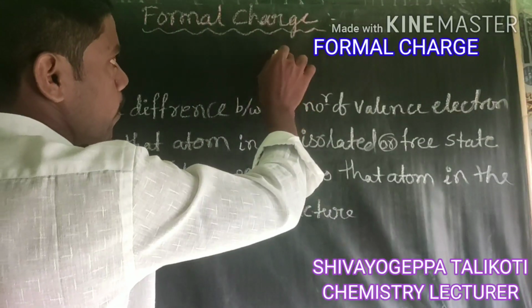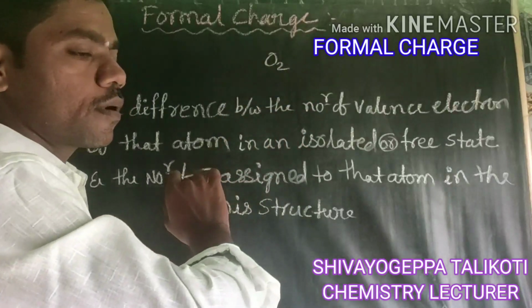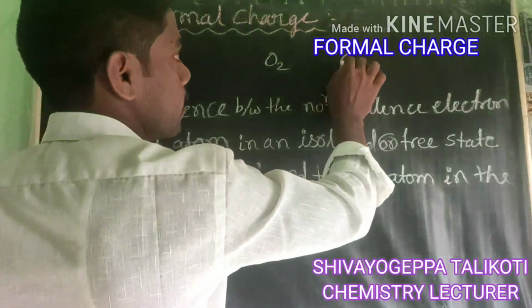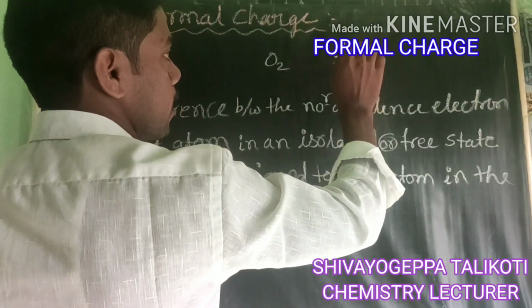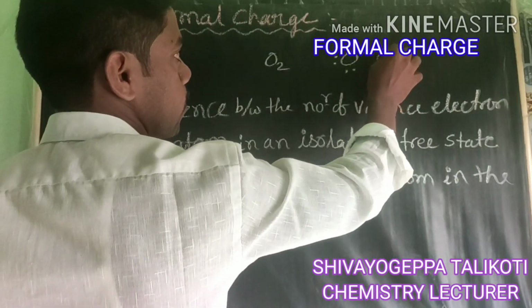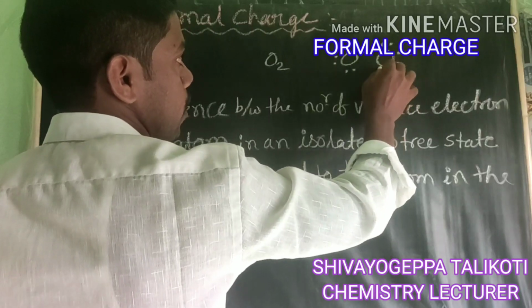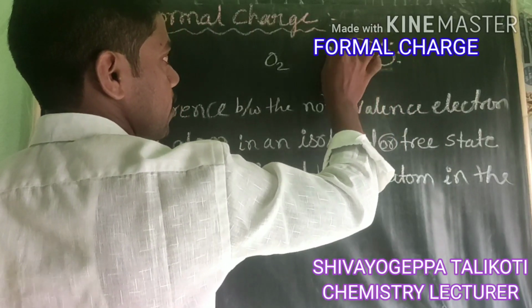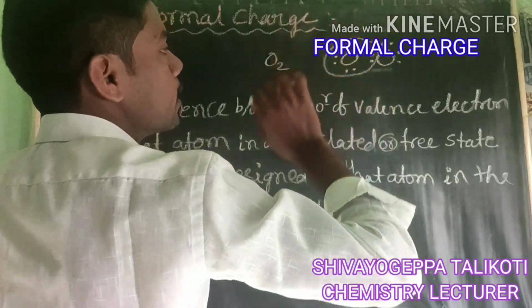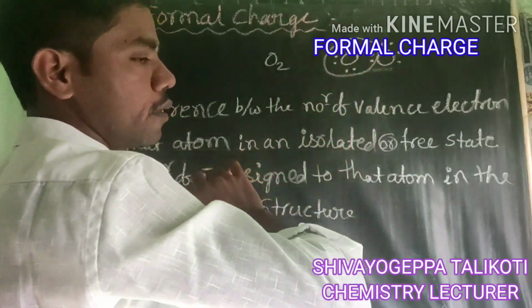For example, a carbon O2 molecule is formed. How is this O2 molecule formed? They explained it like this, with the octet rule. There are six electrons in one oxygen atom and one more oxygen also has six. They explained that these 8 electrons combine and form the double bond.